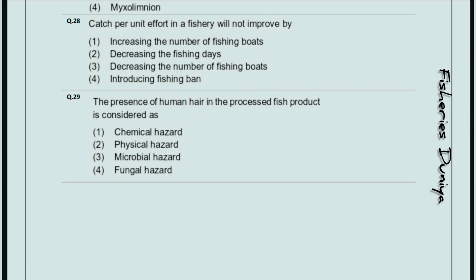Catch per unit effort in a fishery will not improve by. So the correct answer is option number 1, increasing the number of fishing boats. The presence of human hair in the processed fish product is considered as. So the correct answer is option number 2, physical hazard.